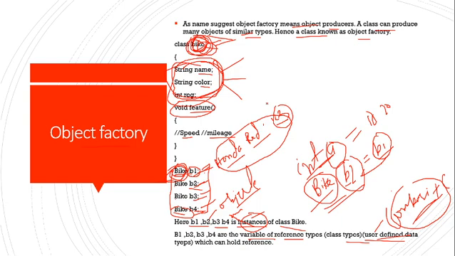Suppose bike is here, and inside the bike there are string and int, so it's a composite data type. This bike is a composite data type. So this is all about object factories, class as instance, and all those.